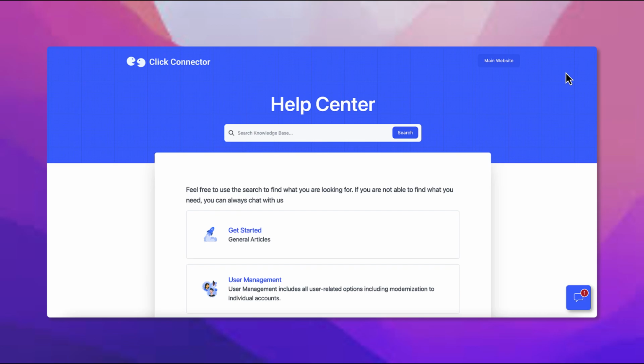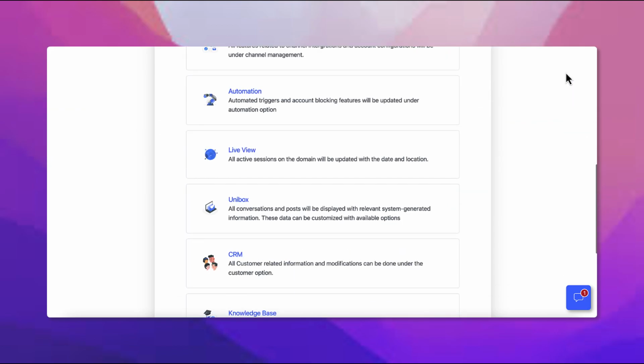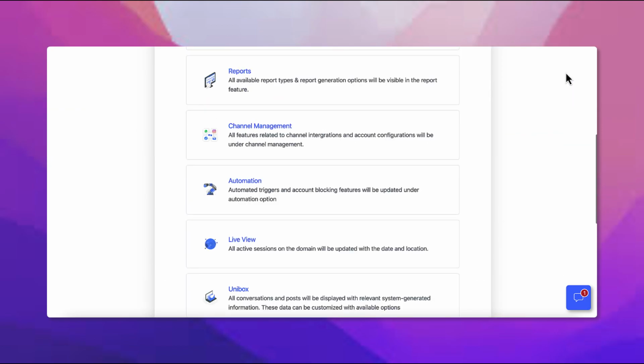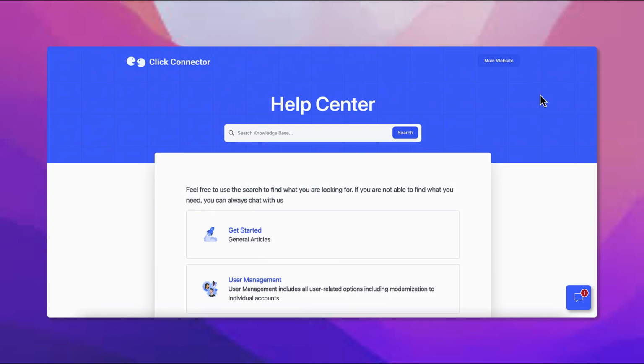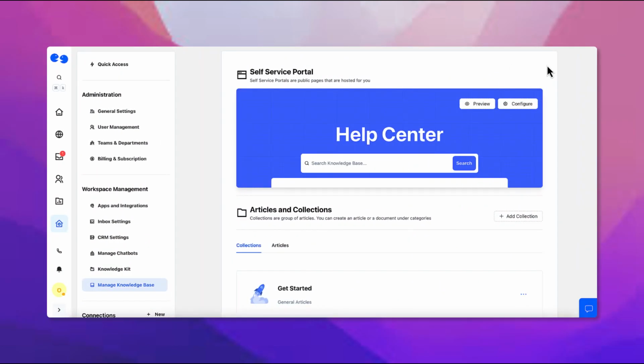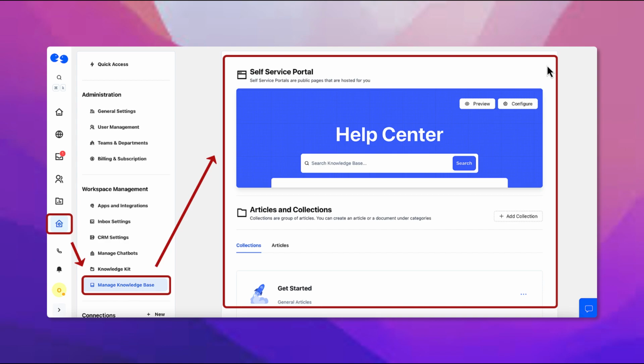Introducing Click Connector's one-click self-service portals that allows you to create your knowledge base website at the speed of light. Let's dive in and discover how effortless it is to create your knowledge base website. You can manage your knowledge base articles and configure your website in the workspace settings.